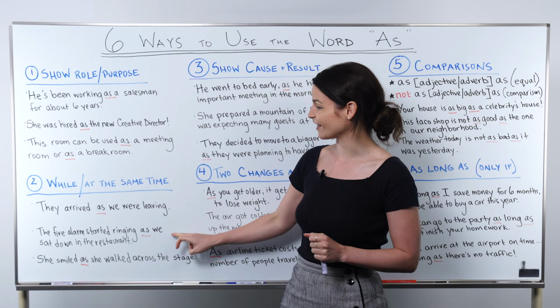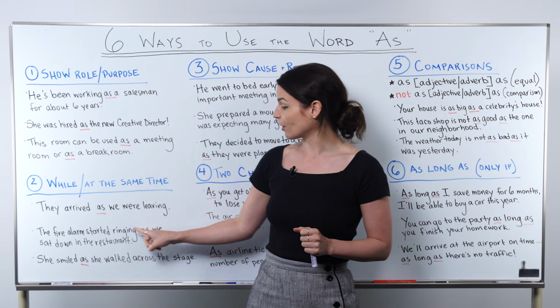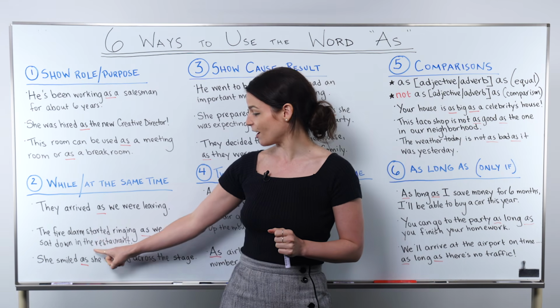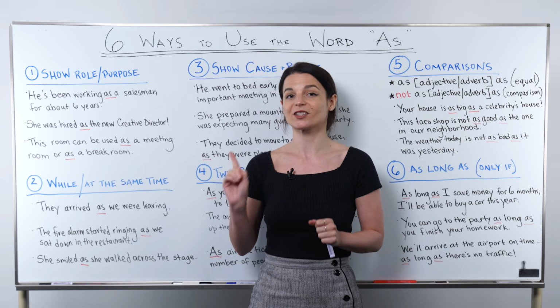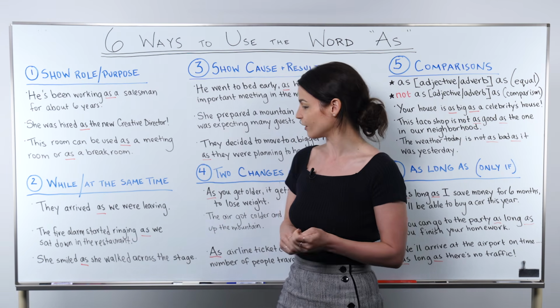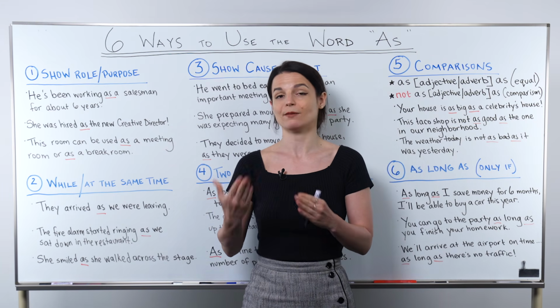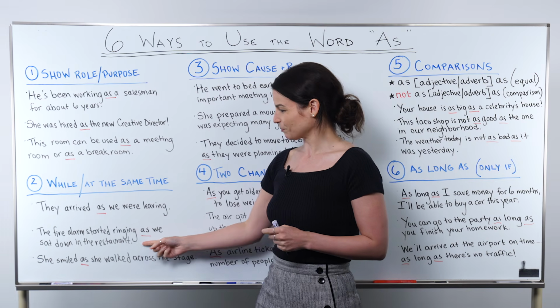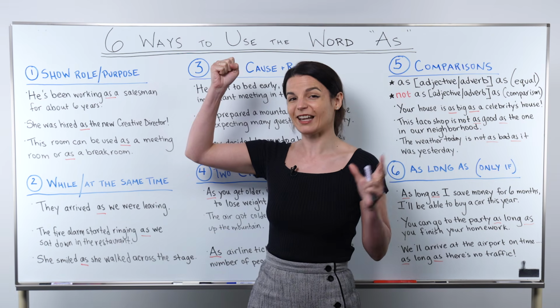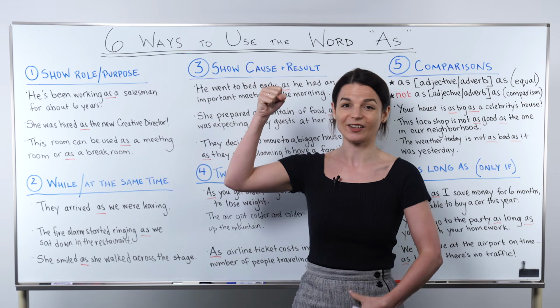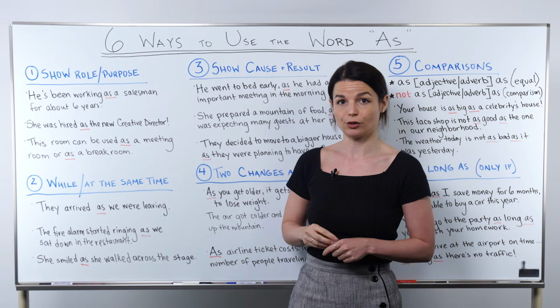Let's look at the second example. The fire alarm started ringing as we sat down in the restaurant. So again, we're showing 2 actions happening at about the same time. So the fire alarm started ringing at the same time as we sat down at the restaurant. So we use as to do this.